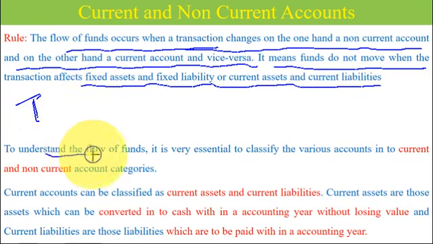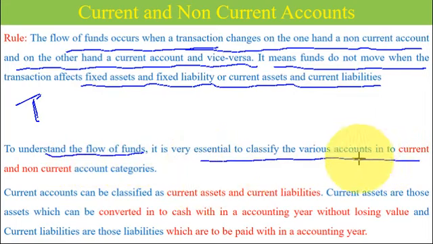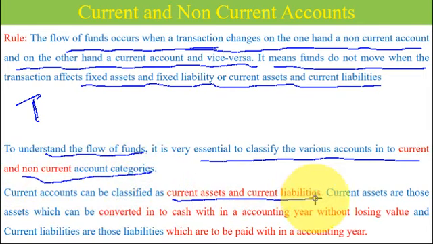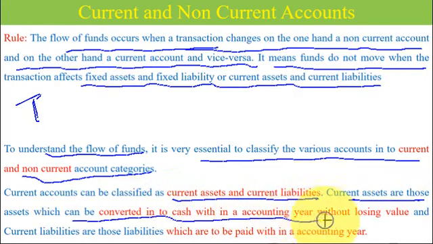To understand the flow of funds, it is very essential to classify the various accounts into current and non-current accounts. Current accounts can be classified as current assets and current liabilities. Current assets are those assets which can be converted into cash within an accounting year without losing any value.